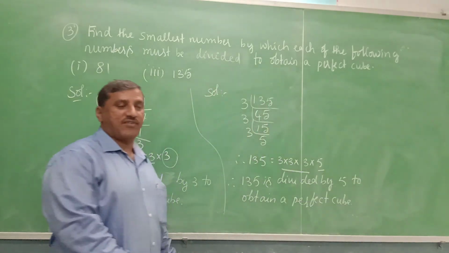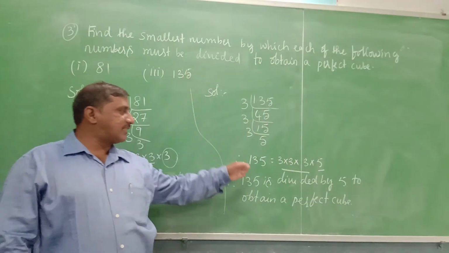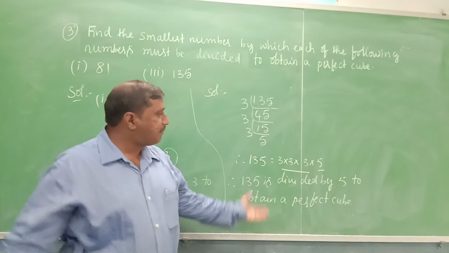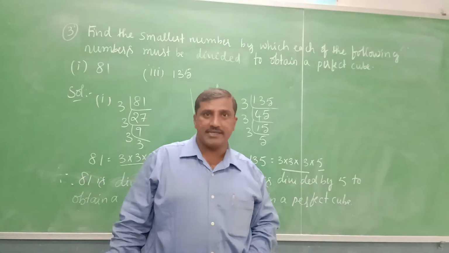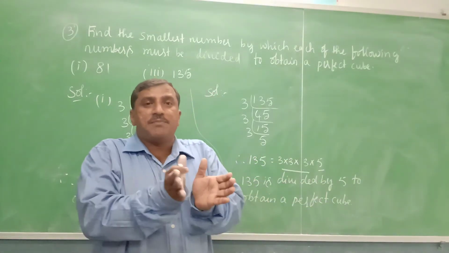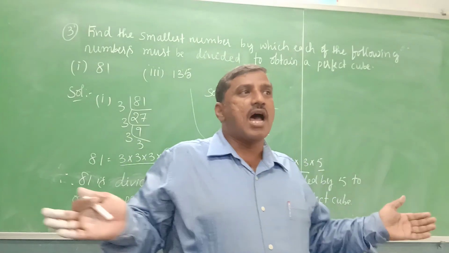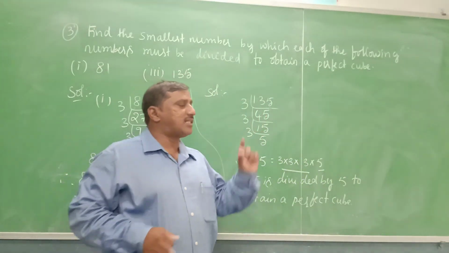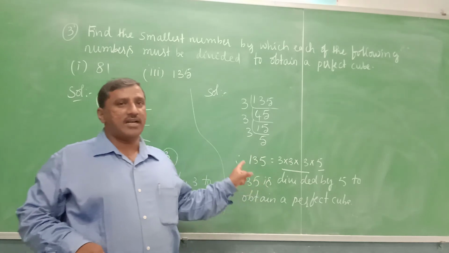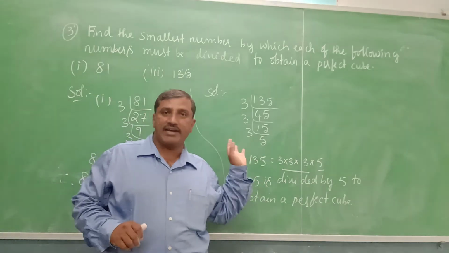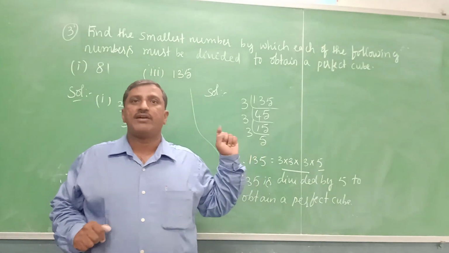Sometimes you may find two different factors; take the product of the two different factors. That product is required to divide the given number to obtain the perfect cube.